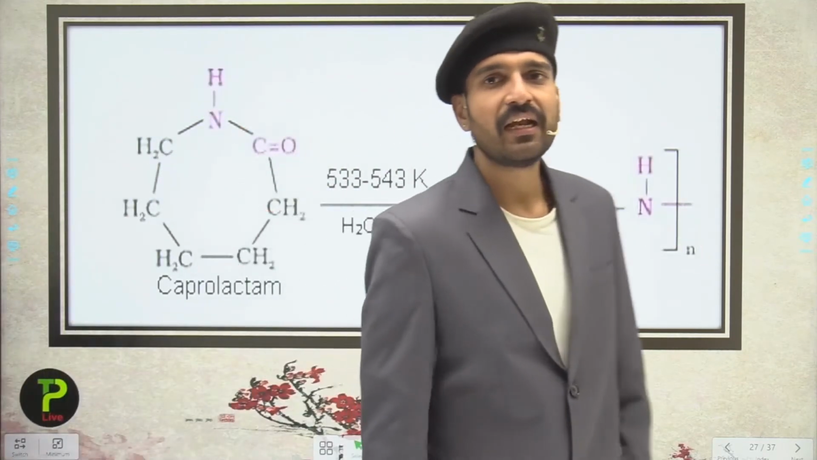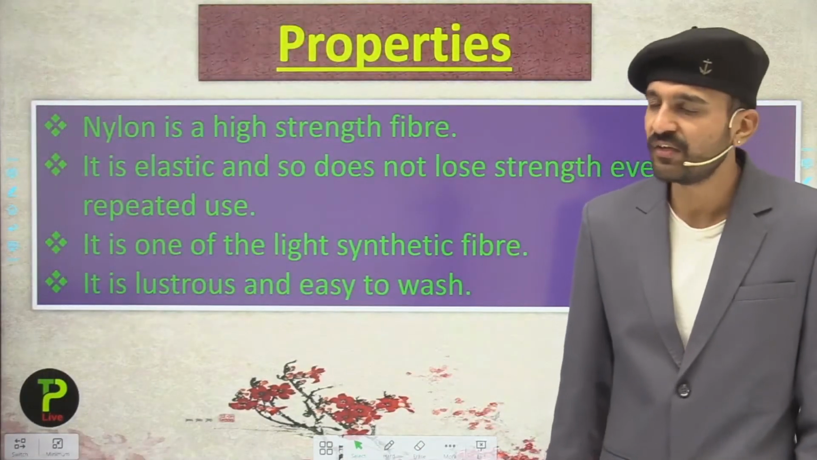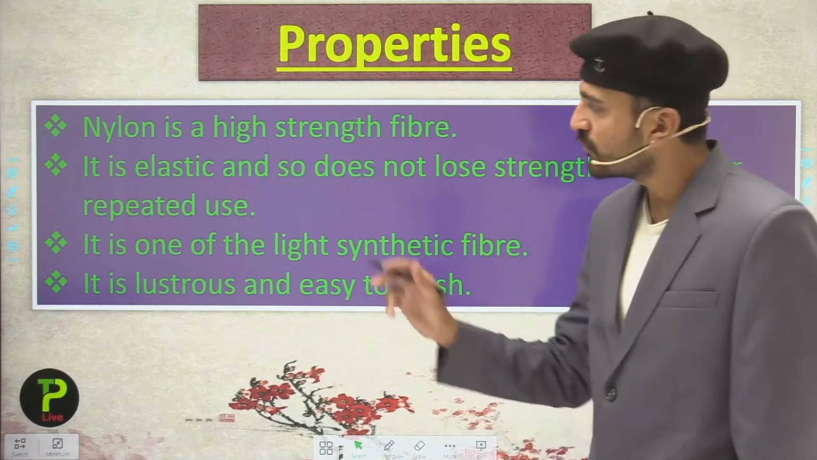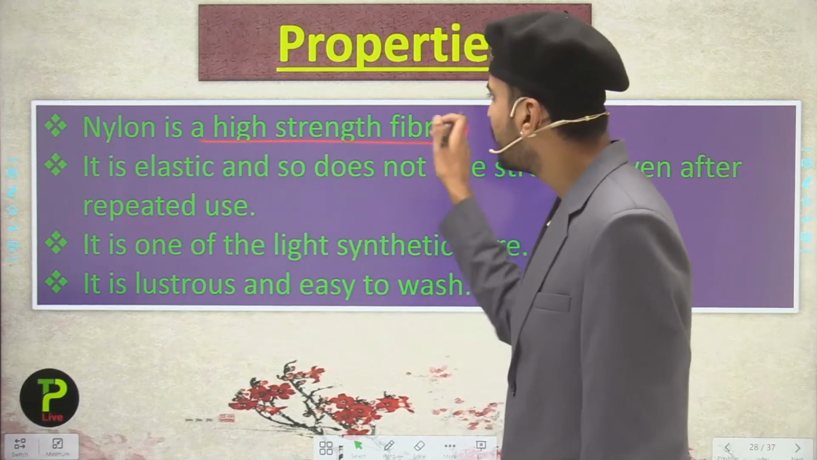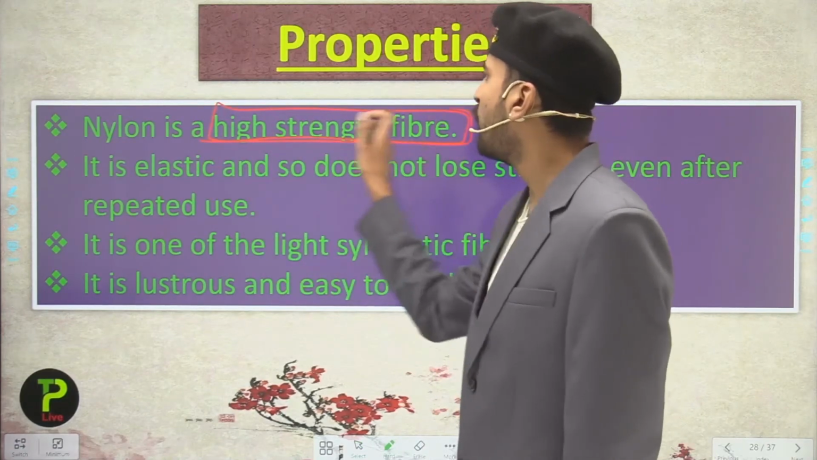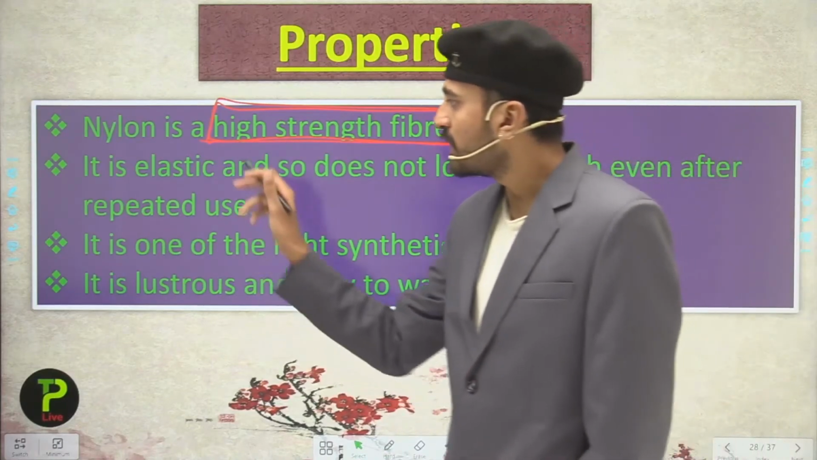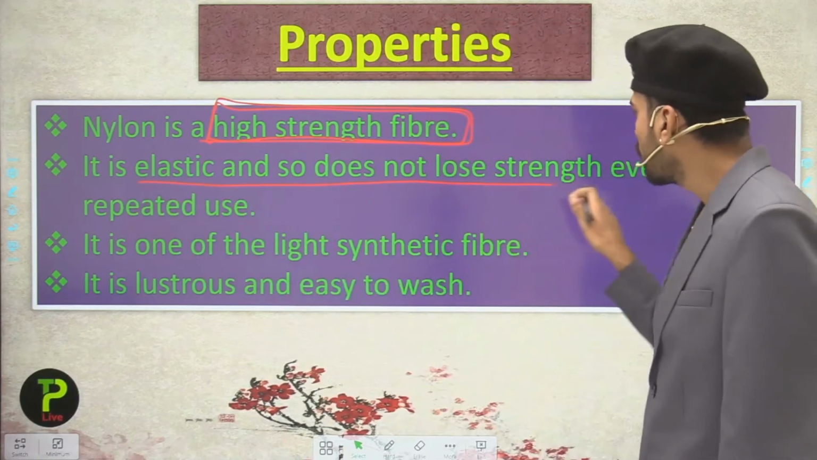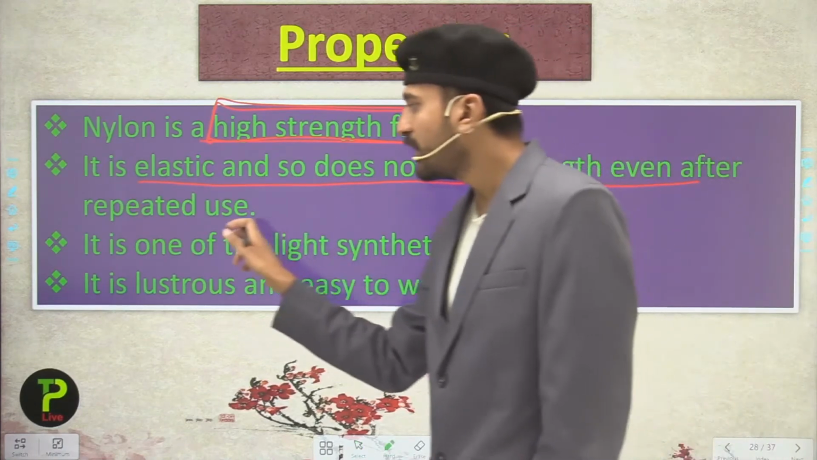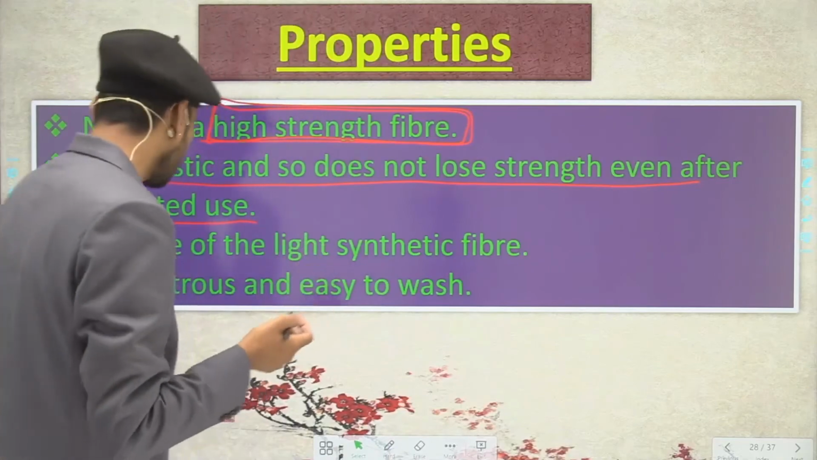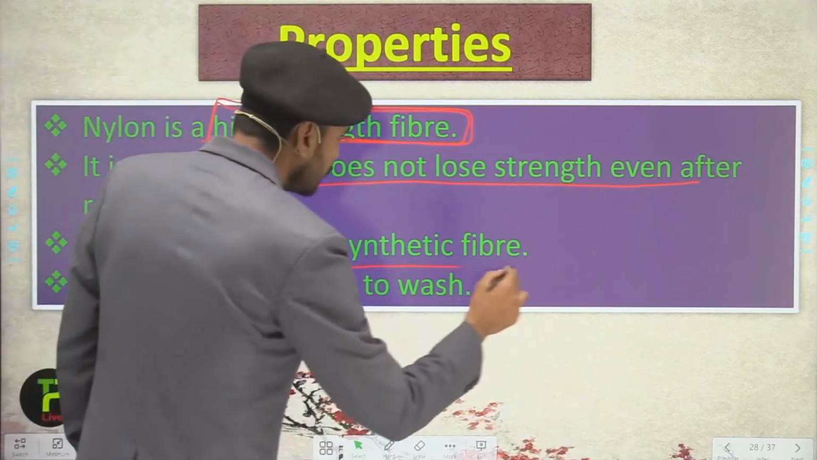Now students, let us move into the next slide and see the properties of nylon. So nylon is widely used. Nylon is a high tensile fiber. This point makes nylon widely used in the world. It is elastic and so does not lose strength even after repeated use. So we can use nylon fabrics again and again. It is one of the light synthetic fibers.